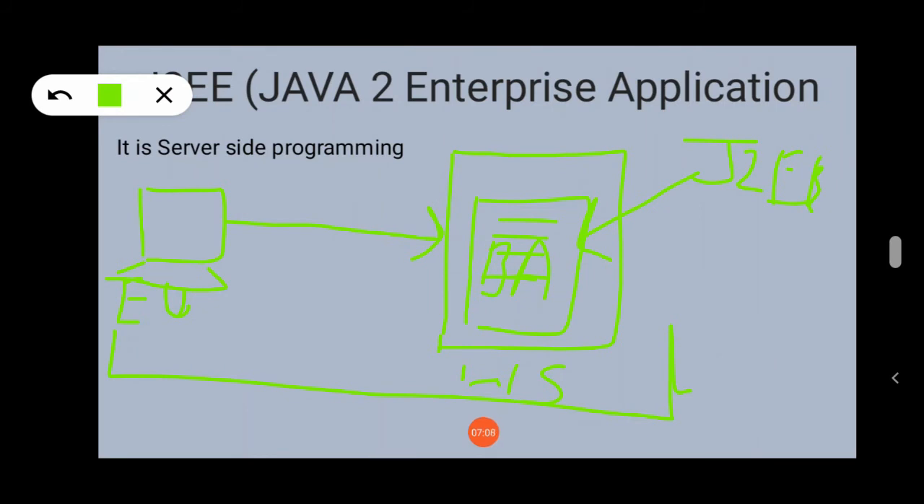So J2EE provides a most important concept which is called a servlet. Then JSP. These are the most commonly used technologies provided by J2EE. Along with that, we use the Struts framework to build such an application. So what do you mean by server side programming? The programming which runs on a server. J2EE is programming which runs on a server, so it is called server side programming.